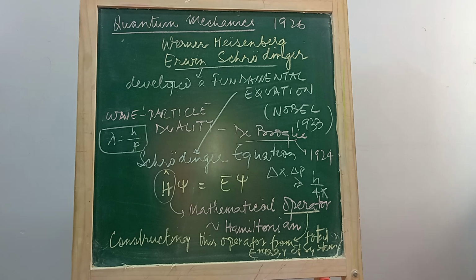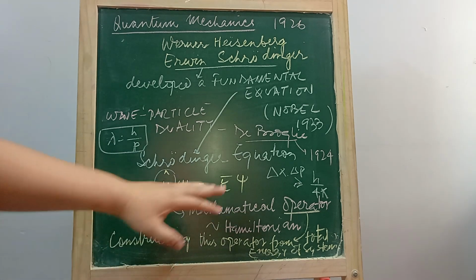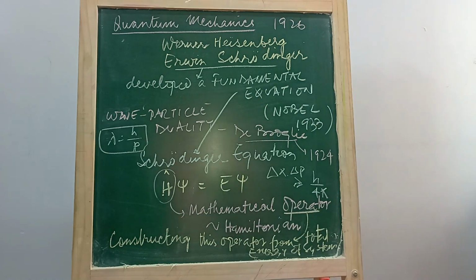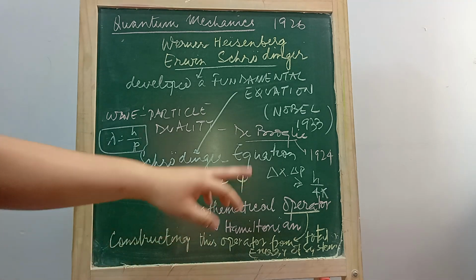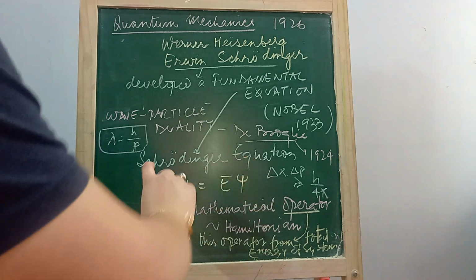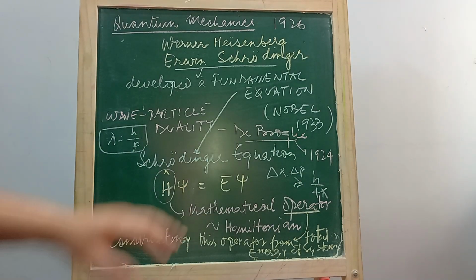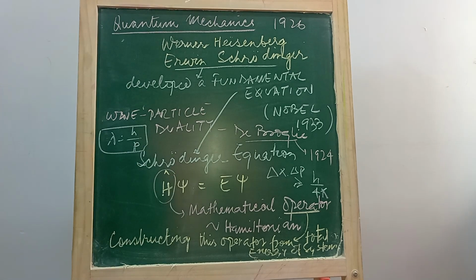Although the derivation and solving of this equation for a particular system, maybe a hydrogen atom, helium atom, sodium atom or a bigger molecule, requires knowledge of higher mathematics that we won't be doing right now, we just introduce the concept that there is a Schrodinger equation, which is based on wave particle duality and considers the de Broglie equations.